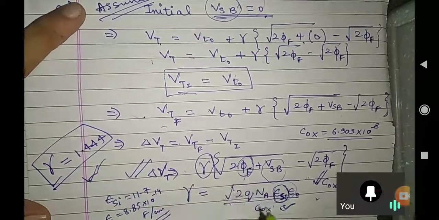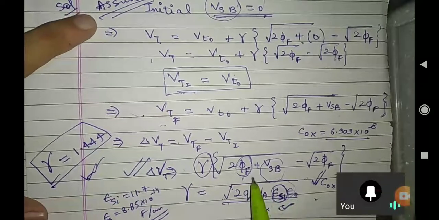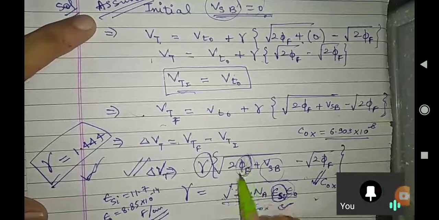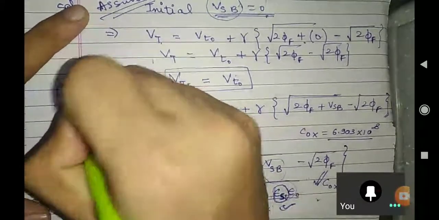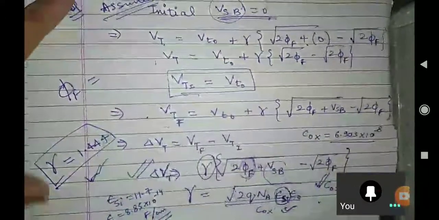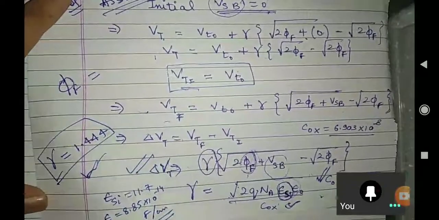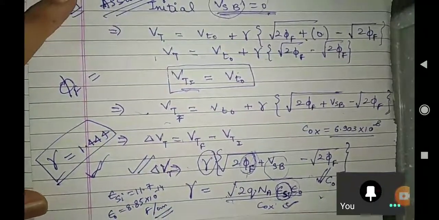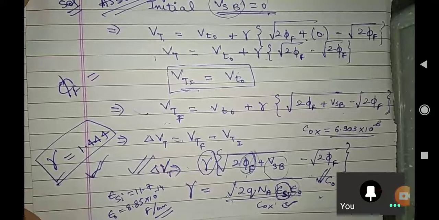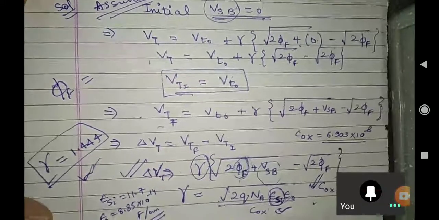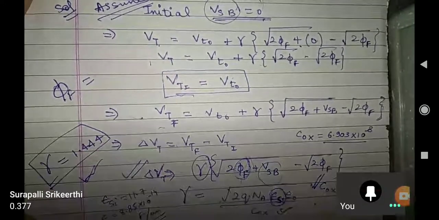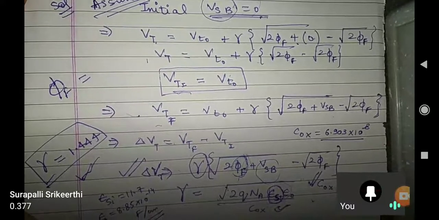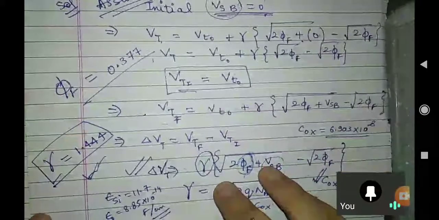Now Amulya, Niharika, your task is to find phi f. If you are able to find phi f, let me know. And you know very well how to find phi f. Surapali is saying 0.377. Let's see, Surapali.